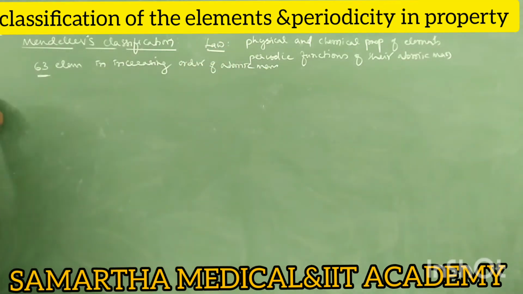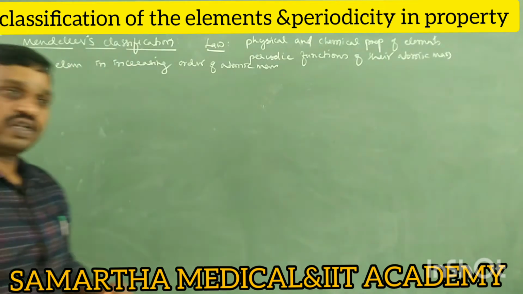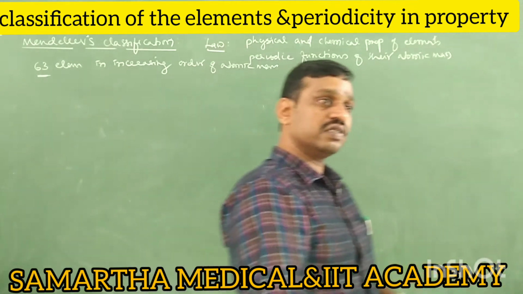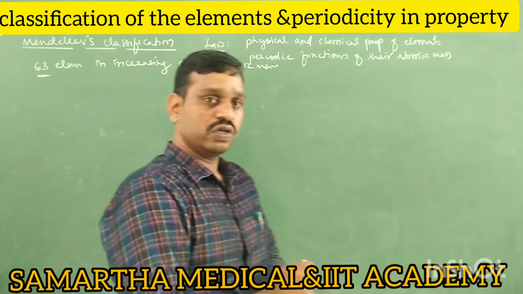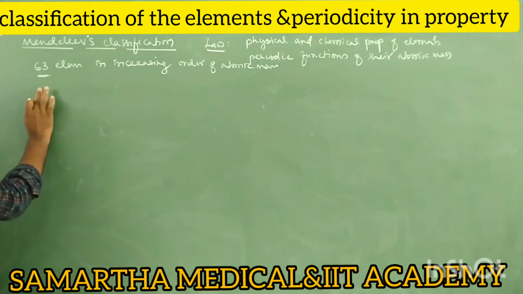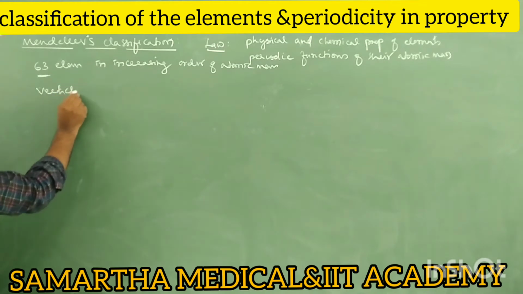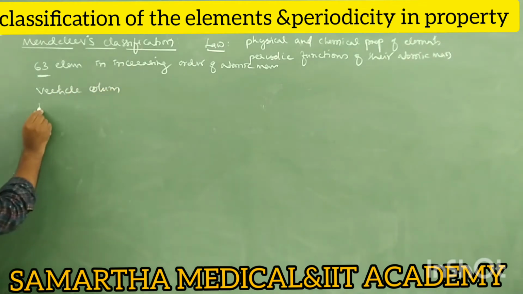Okay, next point. Mendeleev has arranged the known 63 elements in the increasing order of their atomic mass, and moreover he has arranged the elements in vertical columns as well as horizontal rows.